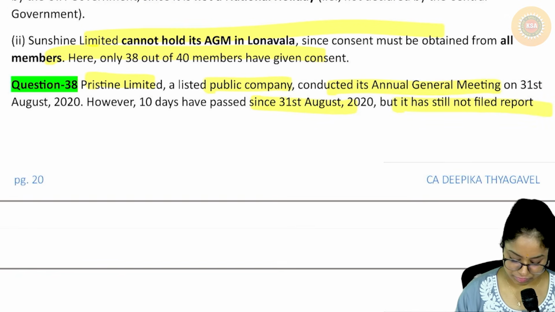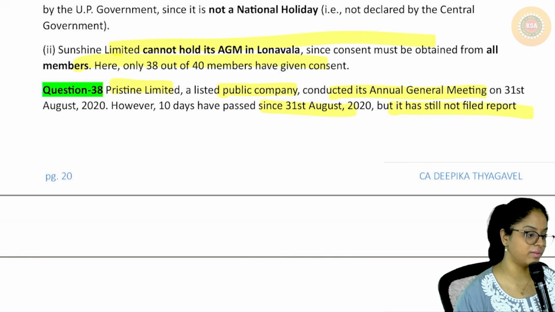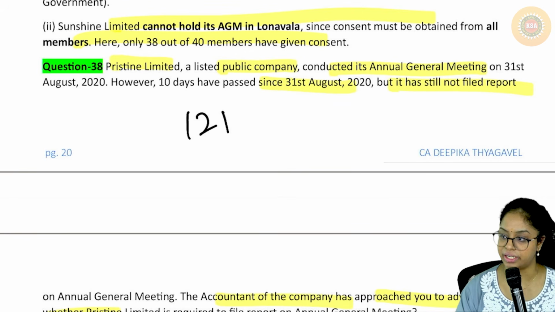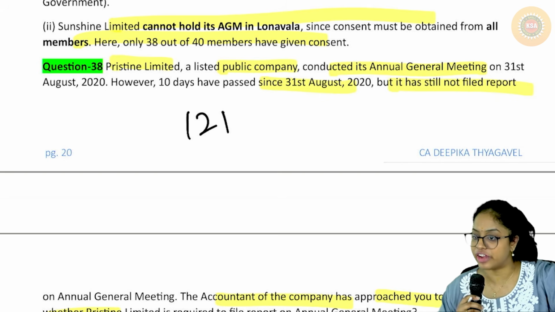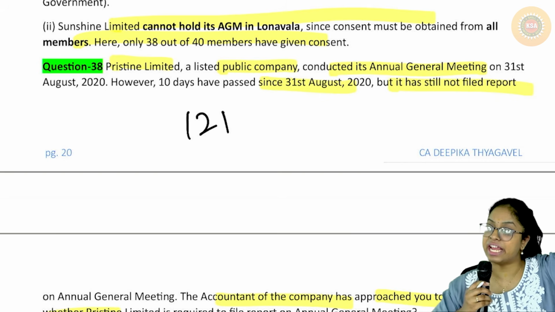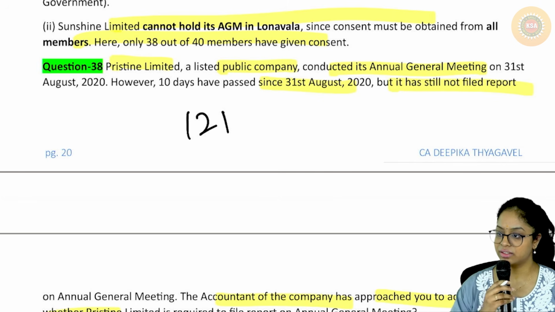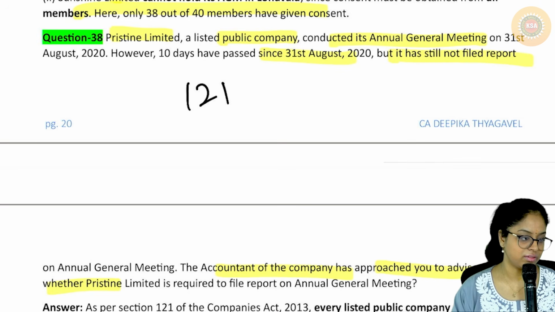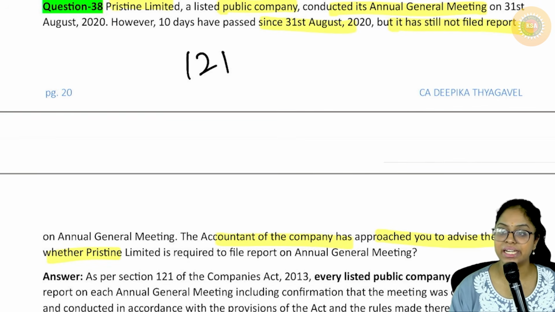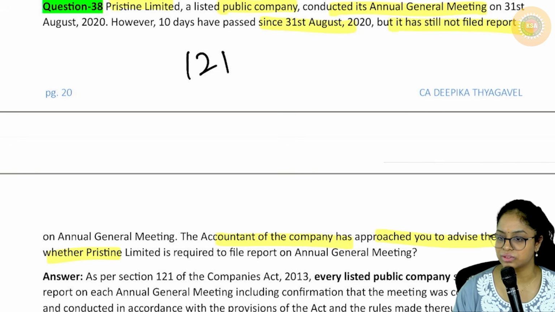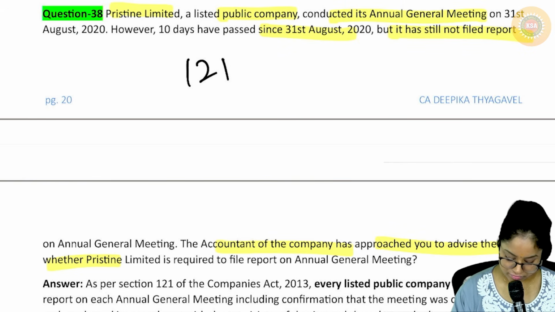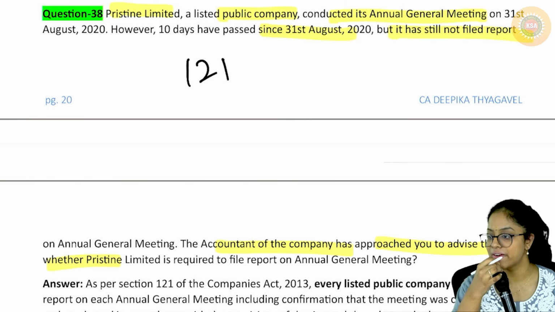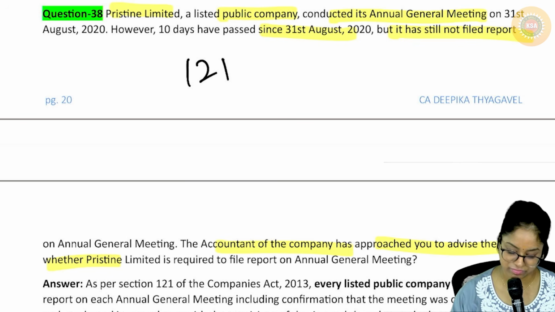Okay, understood. Report of AGM is under section 121. We read that either it should be filed within 60 days of AGM or 60 days within when the AGM should have been held. I'm sorry, 30 days. Just check once. Is it 60 or 30? Report of AGM is 60, no? Just check that.